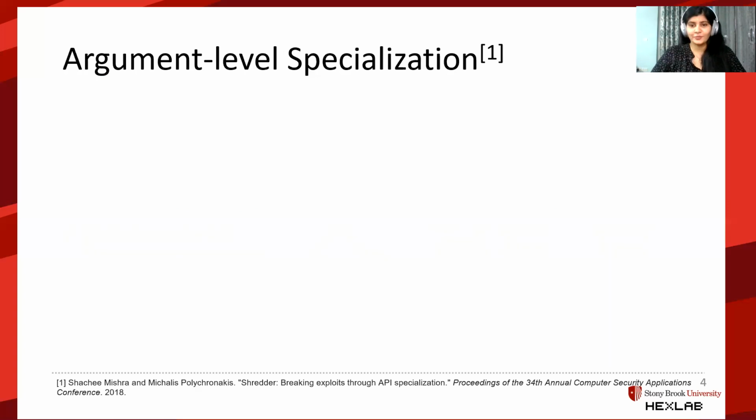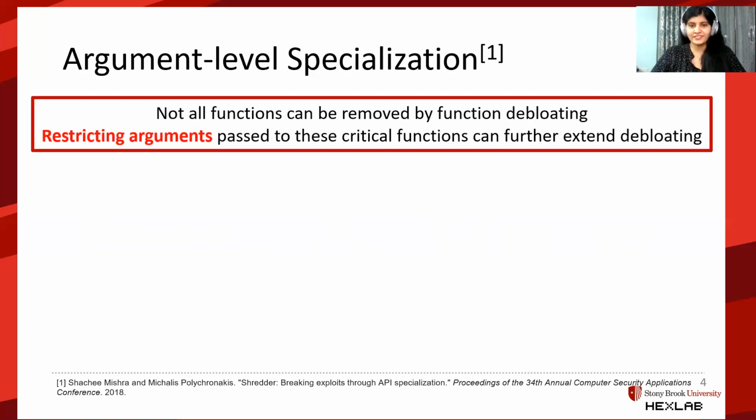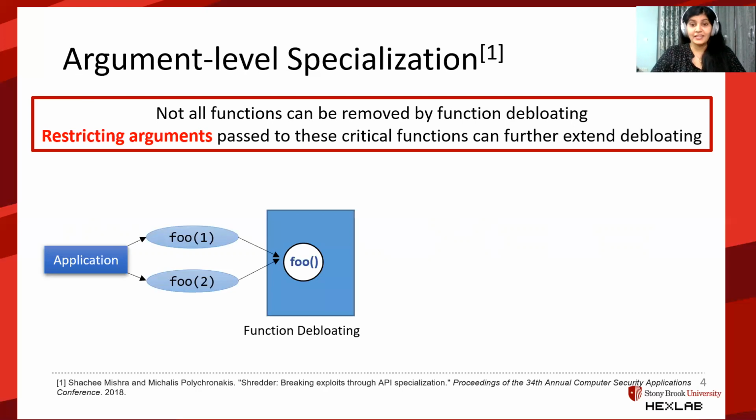Now we introduce argument level specialization. It's understandable that not all functions can be removed by function debloating. Case in point, the function foo from the previous example. We can further extend the impact of debloating by restricting arguments passed to these critical functions. Here, the application has two instances of function foo being called. Even with function debloating, an attacker's call to the same function foo would be successful.